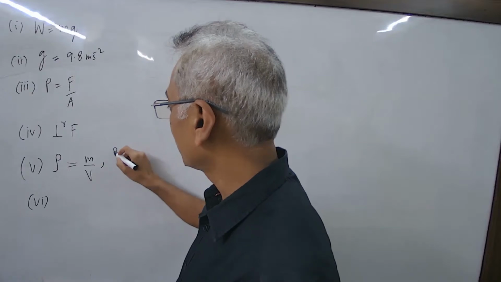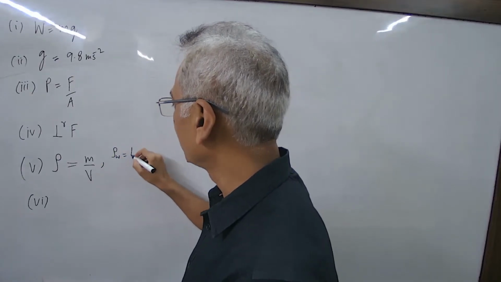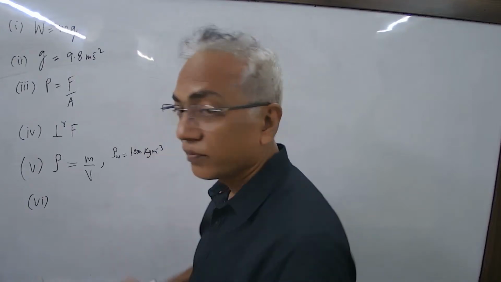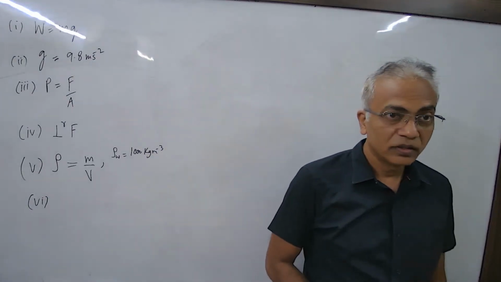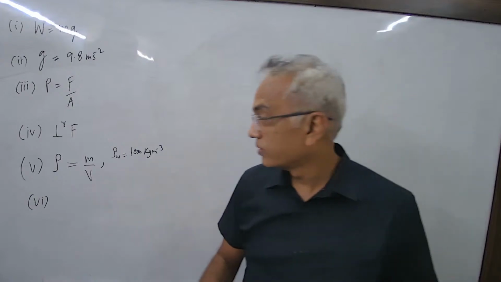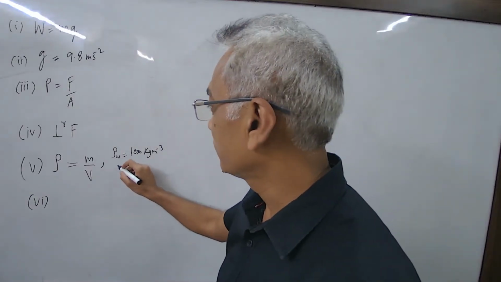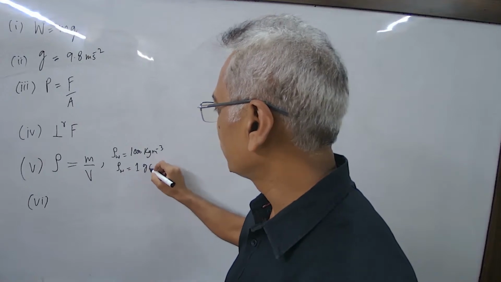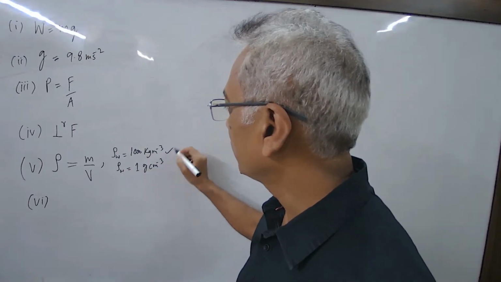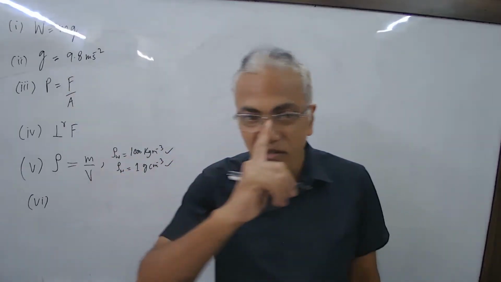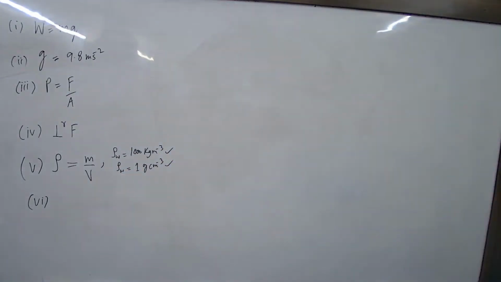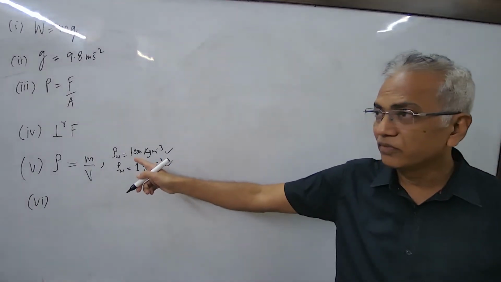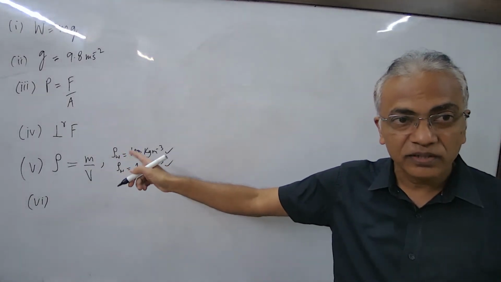What is density of water? Did I tell you? 1000 kg per meter cube. I must have. If not, then this is what it is. And in CGS unit, it is 1 gram per centimeter cube. You have to remember these values just like you remember acceleration due to gravity. And density of mercury is 13.6 times density of water.